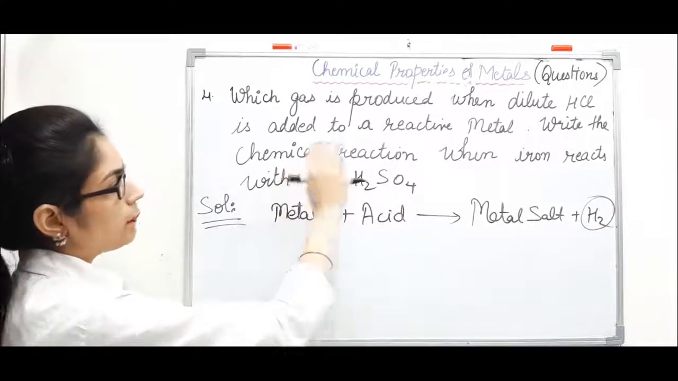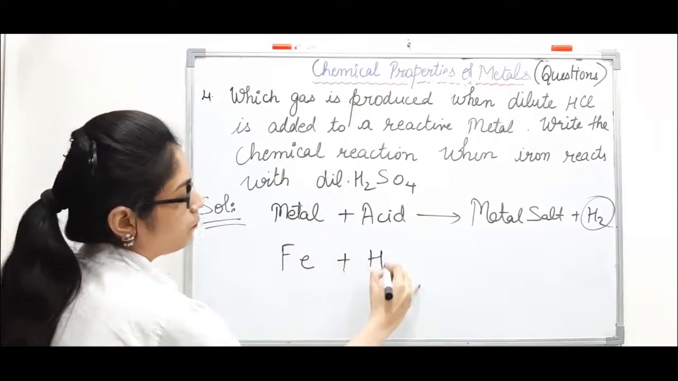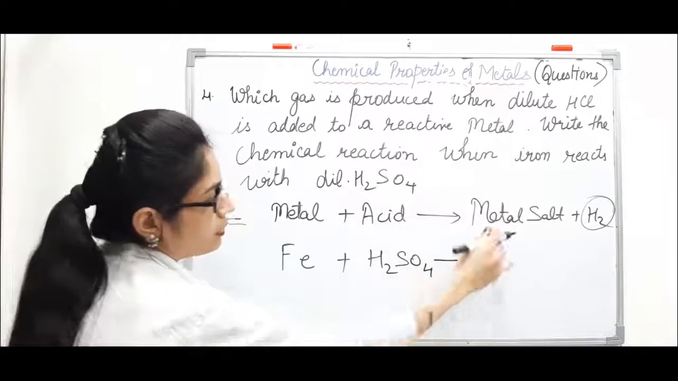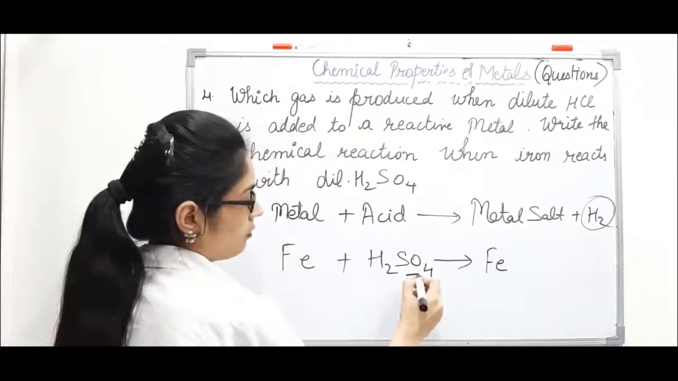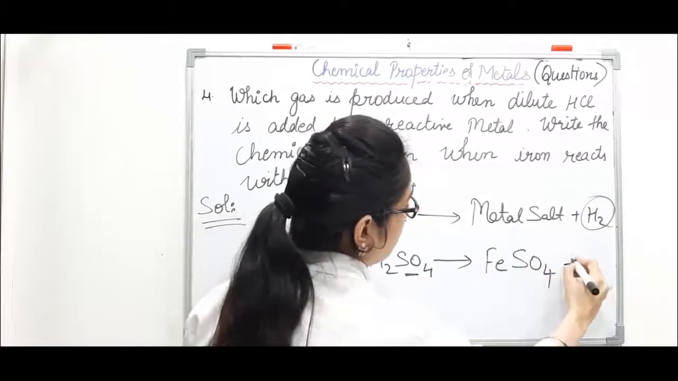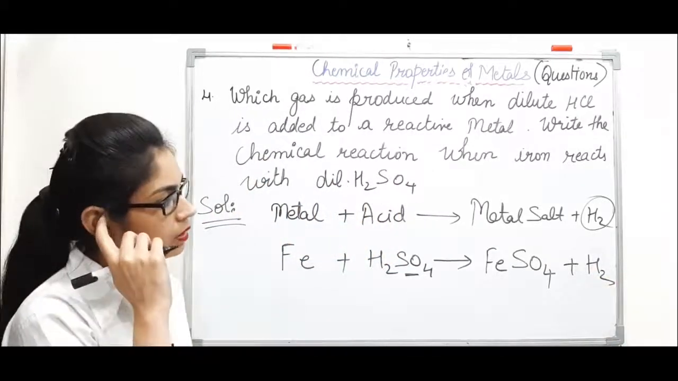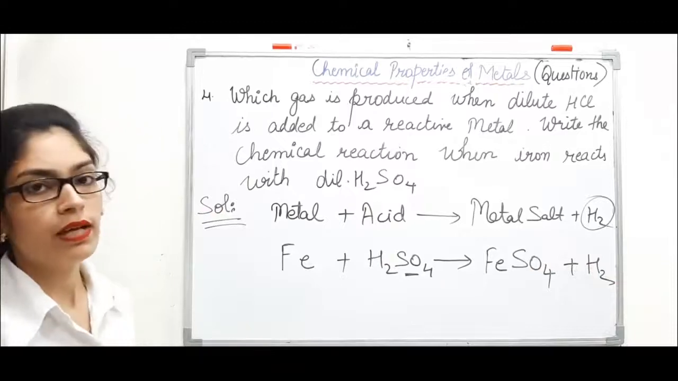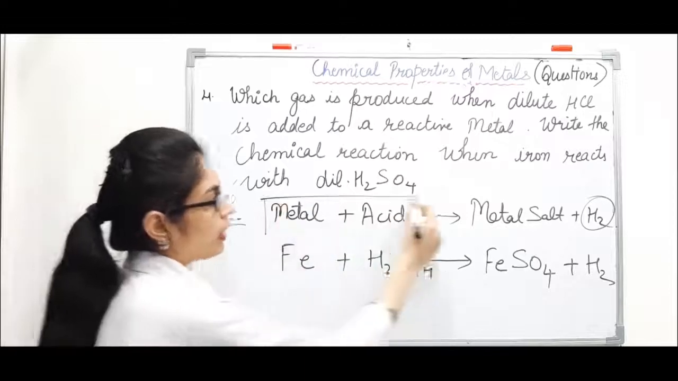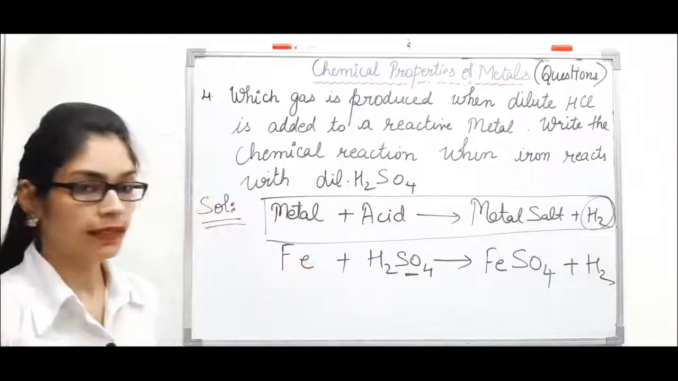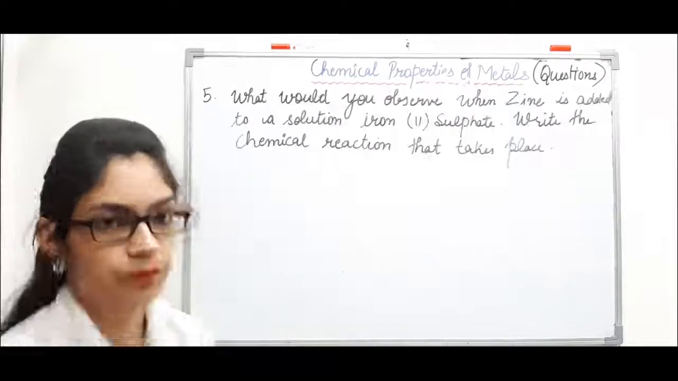Now you have to write the chemical reaction of iron with dilute sulfuric acid. So let's write it down. From the general equation, we will get metal salt. The metal is iron, the salt is sulfate, so we will get iron sulfate plus hydrogen. You can balance this chemical equation. Just try to balance it yourself, because we have already done balancing of chemical equations. The reaction is very simple. If you know the chemical properties of metals, then you can easily answer all the related questions. Now let's do the next question.